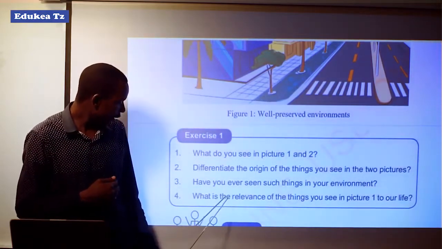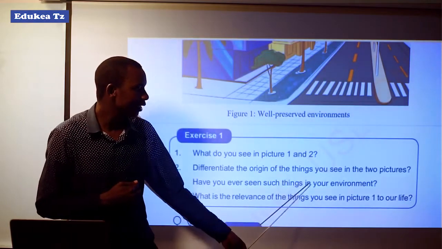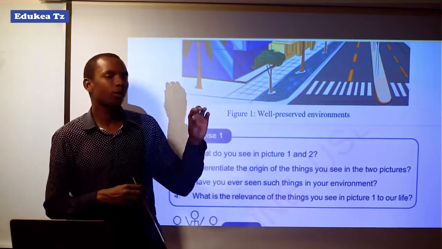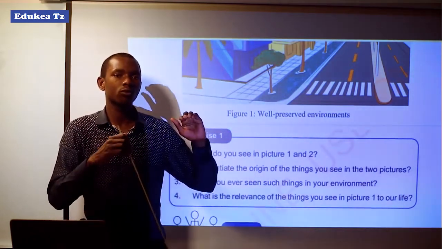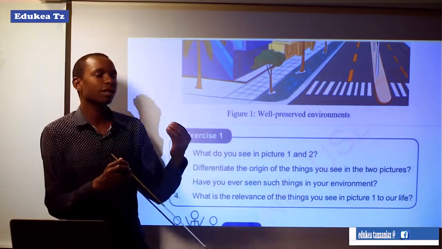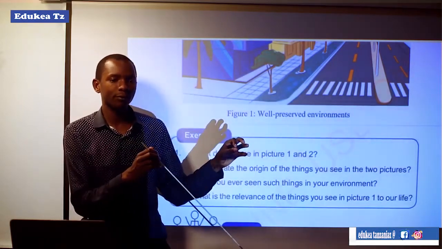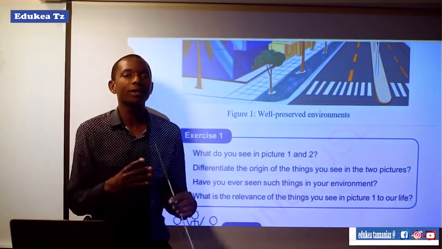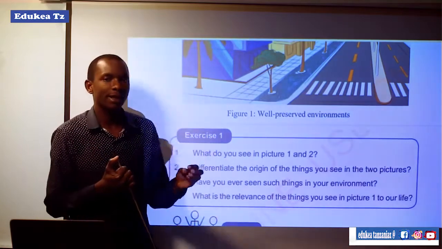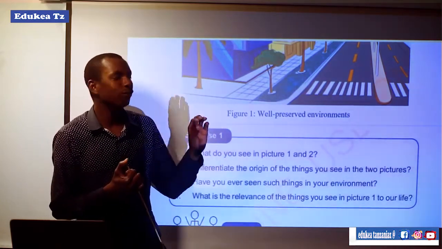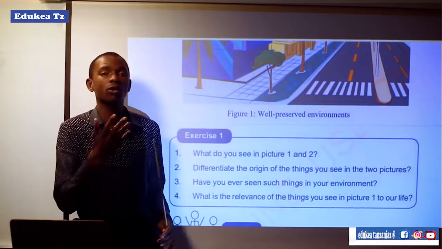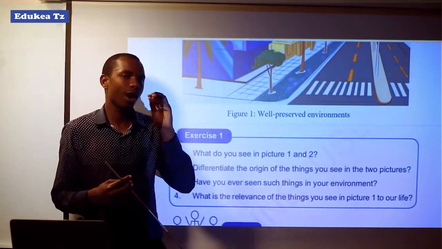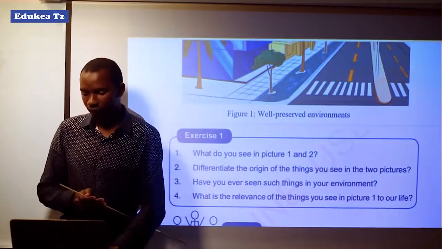Also, have you ever seen such things in your environment? If there are several features found in these two pictures, you have to trace back or compare them with your common environment. Is it true that there are some features found in these two pictures? Also, if you observe your environment, do they exist or not? You have to observe by using these two pictures.